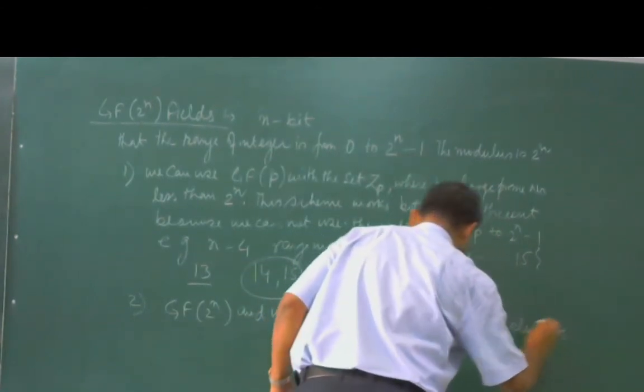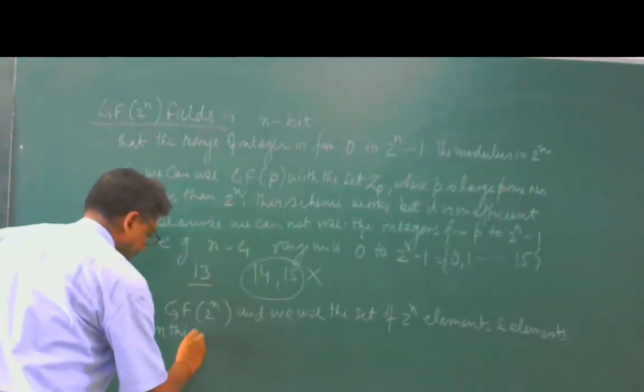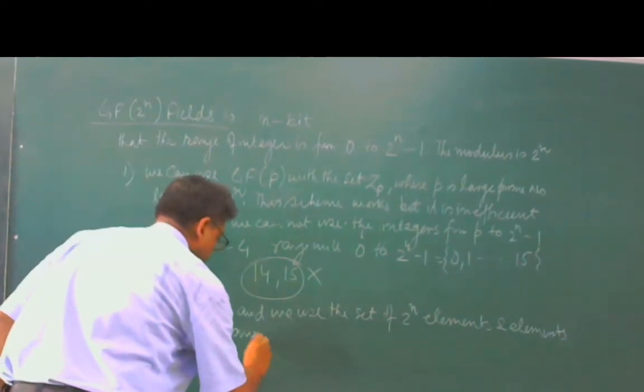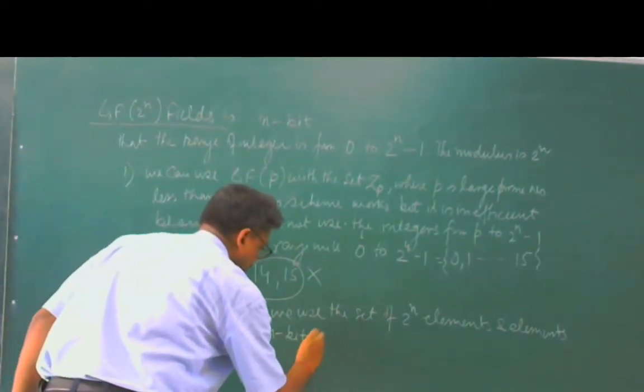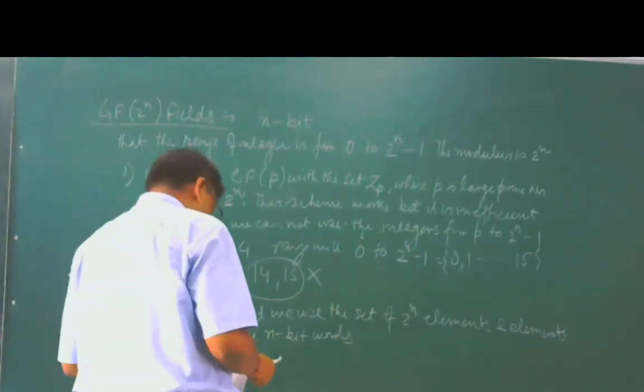The elements in this set are n bit words. These are represented in the form of n bit words.